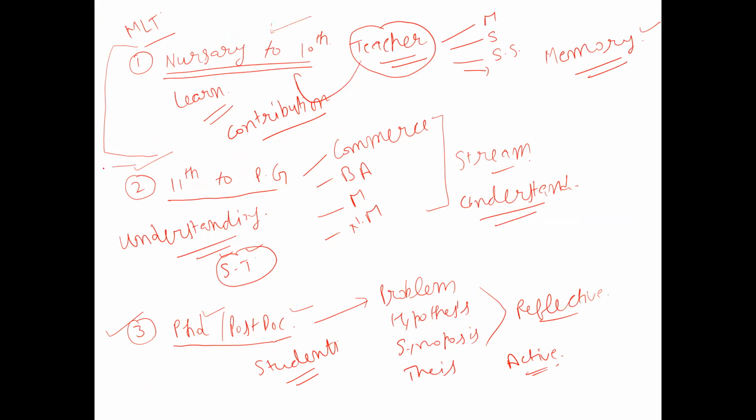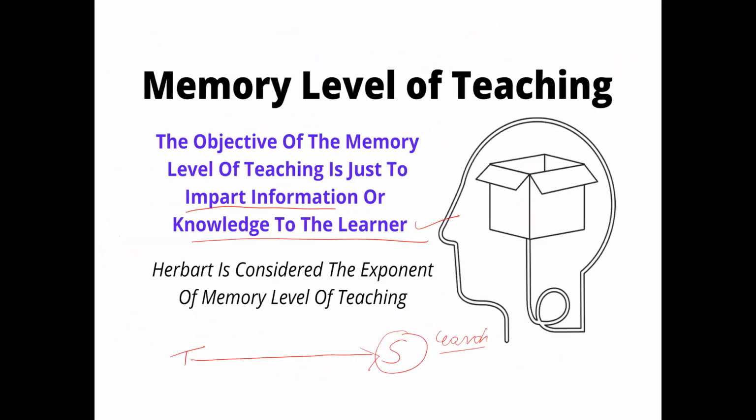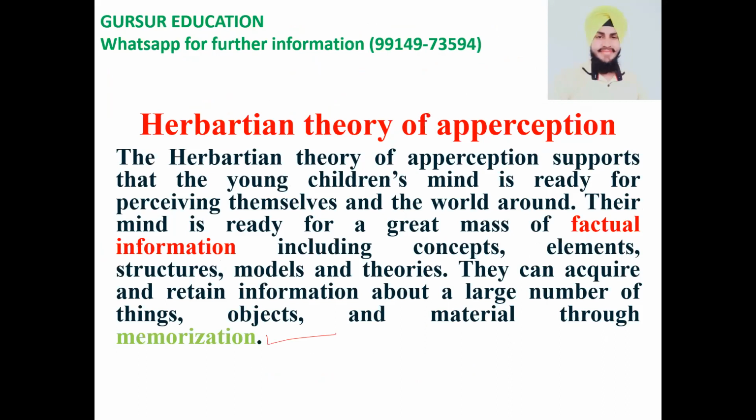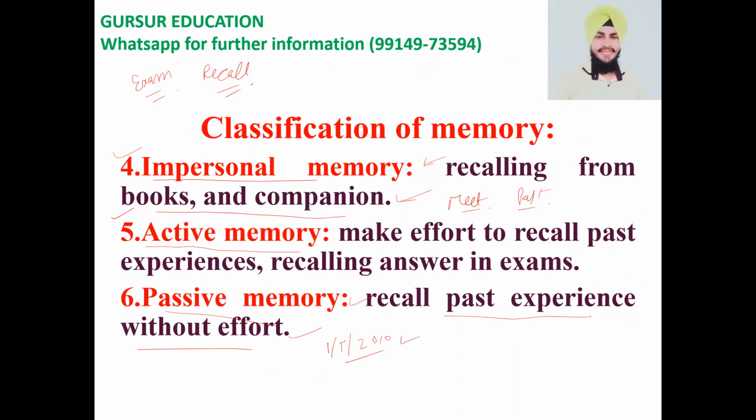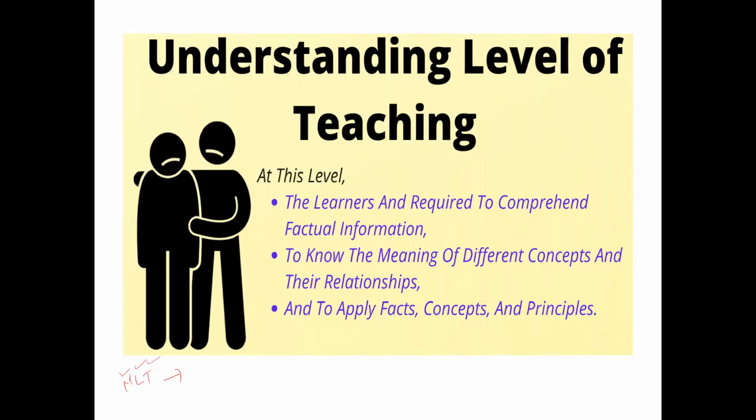Now I am moving further with this example, and this is the understanding level of teaching, where the students have to learn the concepts as well. I'm a student of commerce. I have to learn the concepts of accounting, economics, and finance as well, so that I can teach you well. So this is the next level, which is known as the understanding level. So now we move further to this level of teaching. What happens at this level?